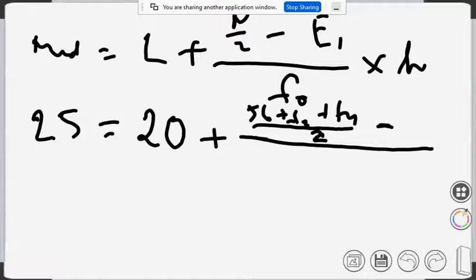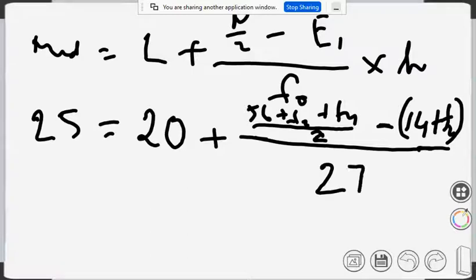There should be a bracket. Mind that if you do not put a bracket, then it will be wrong. So 14 plus F2, and F0. What is the value of F0? The frequency of the median class is 27. And h is 10, into 10. Is it okay?